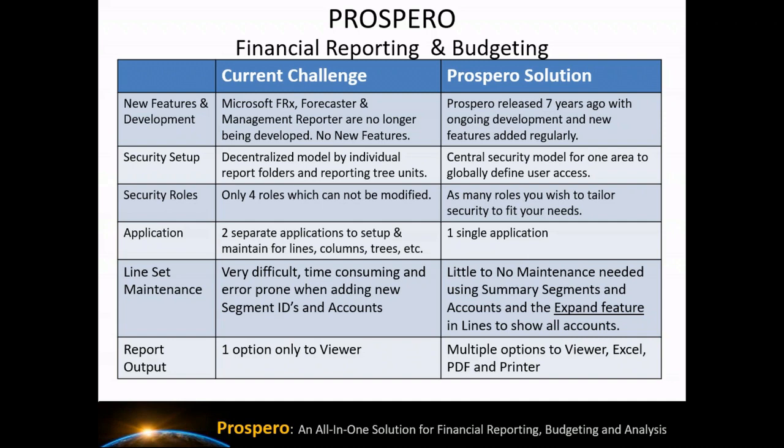Report output. Management Reporter was limited to just viewer output for every report that you generated from Management Reporter. We wanted to change that back to how FRX would allow you to generate reports directly to the viewer as well as directly to Excel, PDF documents, or even to the printer.